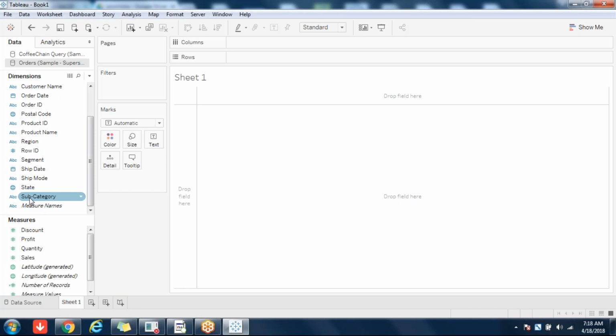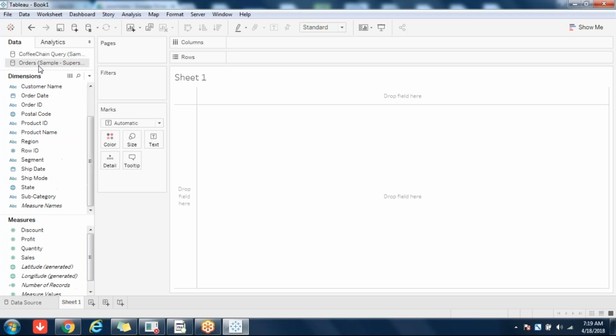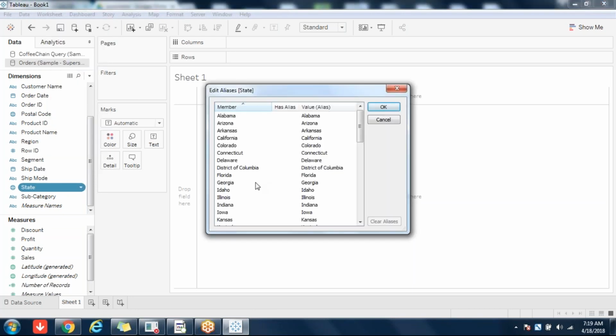So here, the point is that state is the only field which has the same name. I'm talking about only the name at this point of time. Now let's go to state in Superstore, in Orders. Remember that properly. I'm going to State, right clicking on it, and going to aliases.